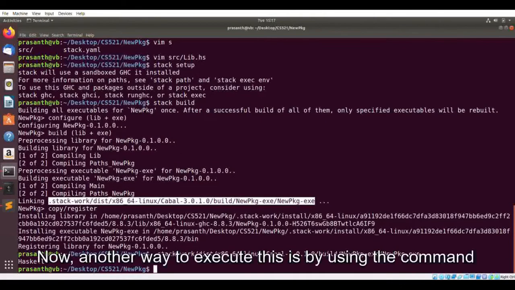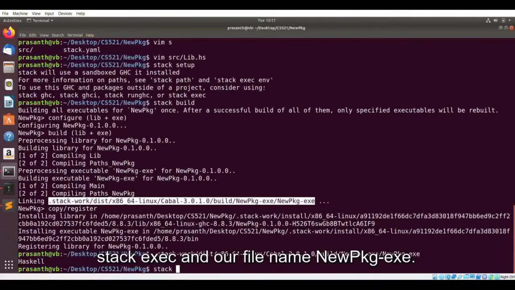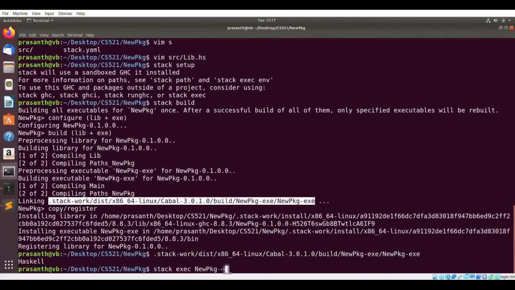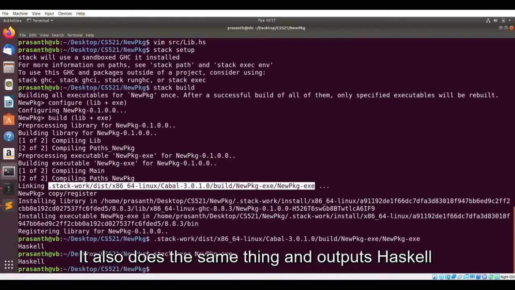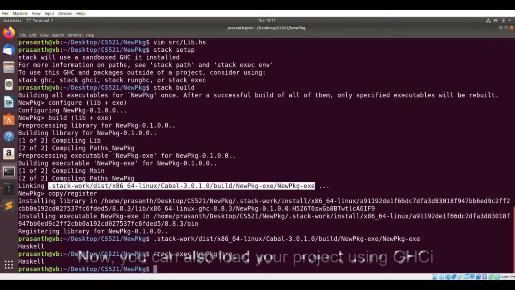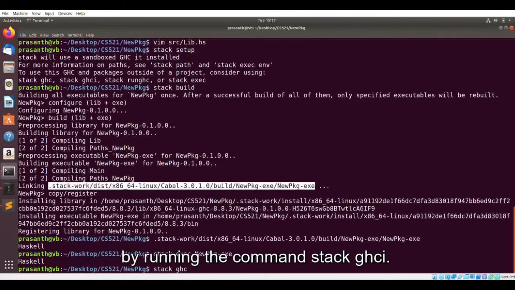Now another way to execute this file is by using the command stack exec and our file name, newpackage.exe. It also does the same thing and outputs Haskell. Now you can also load your project using GHCI by running the command stack ghci.